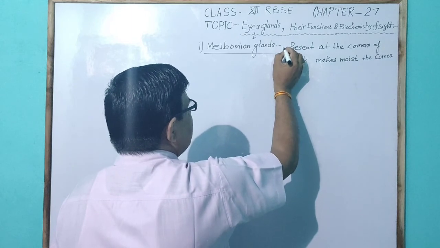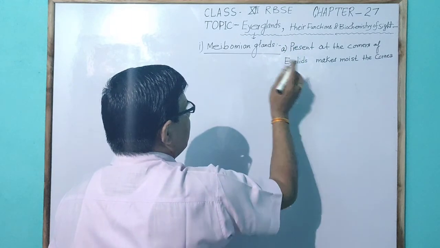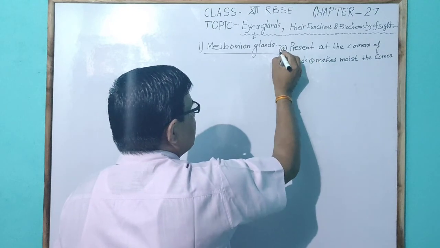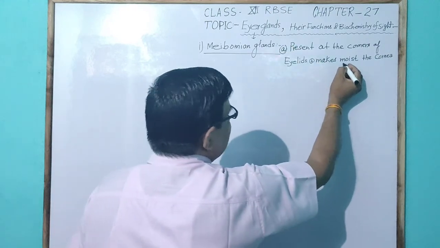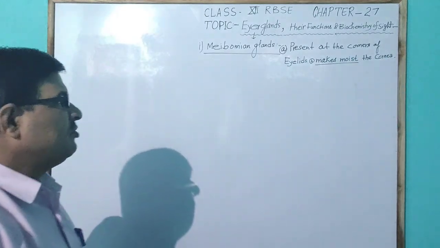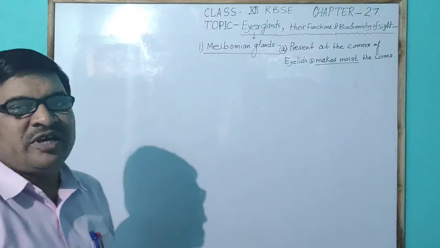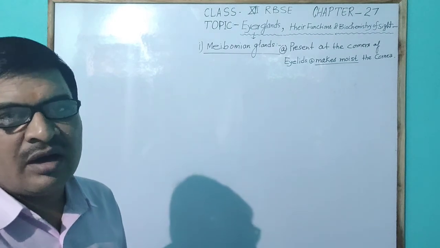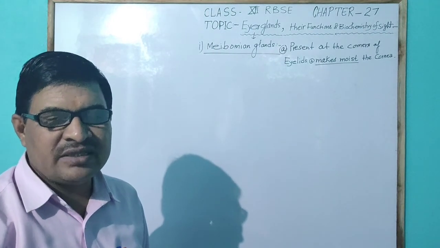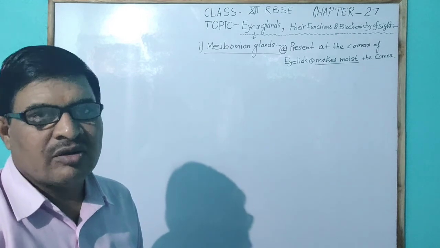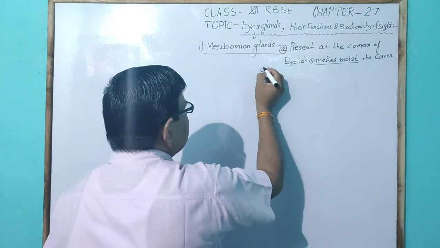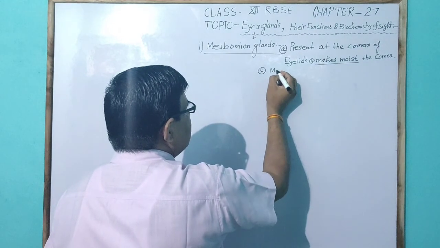The first important point is that it is present at the corner of the eyelid. The second important point is that it makes the cornea part of the eye moist. Meibomian glands are very important because they keep the cornea moist, and the third important function is that it makes